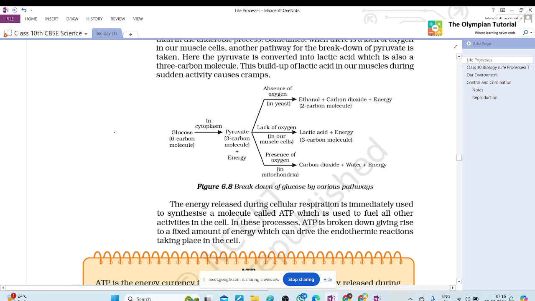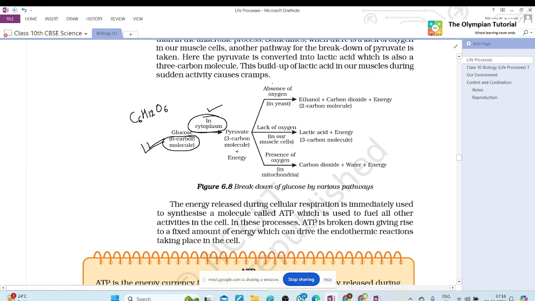So here, what we studied is a summary. Glucose is a 6 carbon molecule. Can you tell me the formula of glucose? Glucose is C6H12O6. Okay. In cytoplasm, can you tell me what is cytoplasm? It is a part of the cell. Yes, it is the part of the cell.